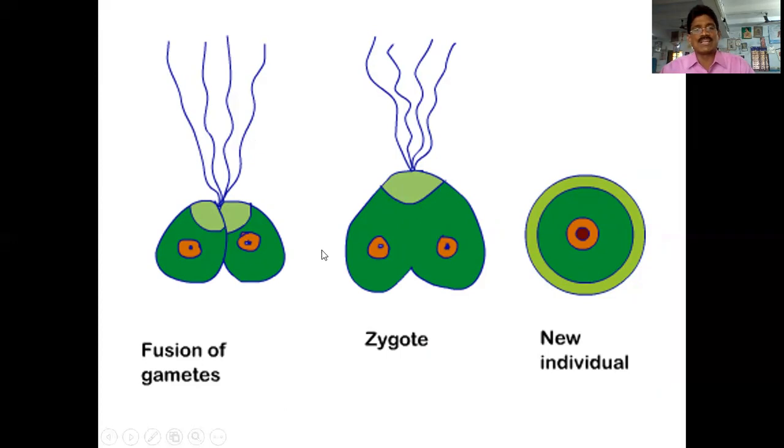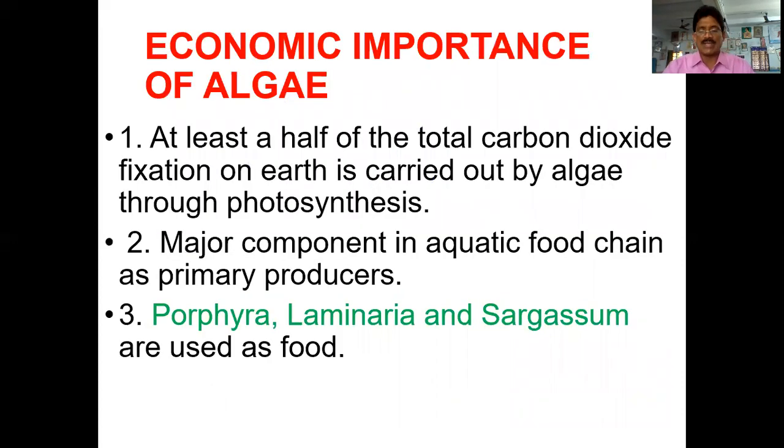Okay. So when the gametes fuse with each other, they form a zygote. The zygote is a diploid cell, because the gametes are haploid cells, and both come and fuse to form the zygote. It is diploid, and these diploid cells germinate. They can develop new individuals. So that is the main reproduction of algae.